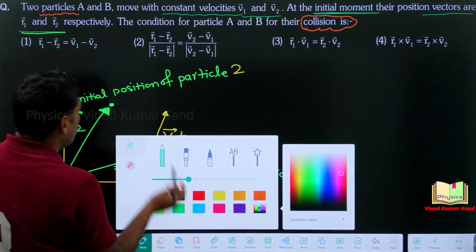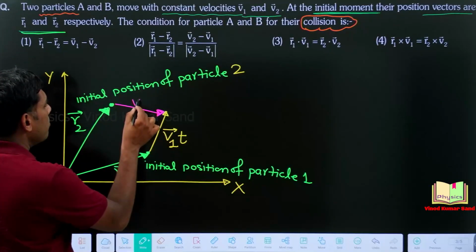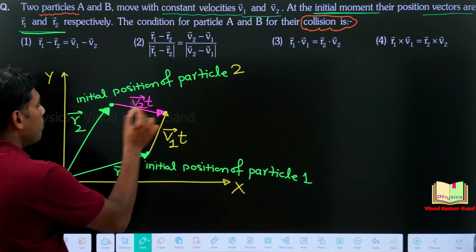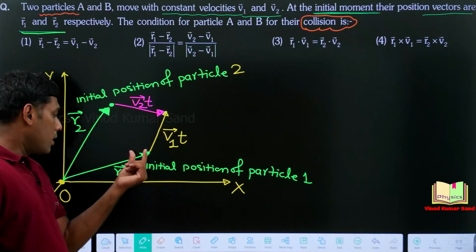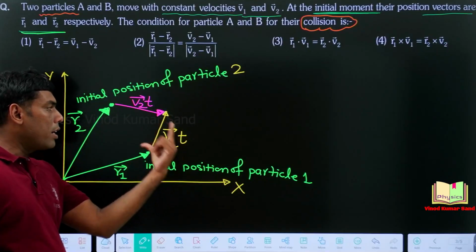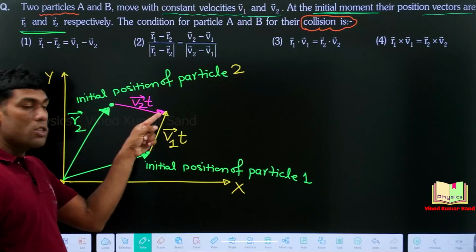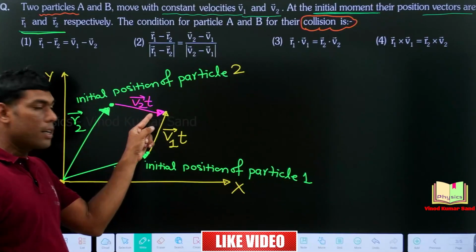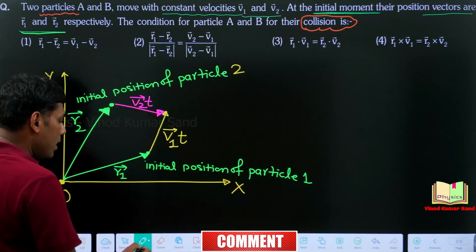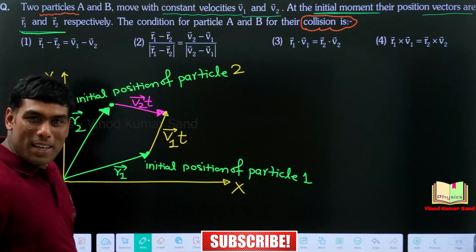It means for sure the v2t should be like this only. Then only their position will become same. The particle 1 was initially here, then it has traveled the distance v1t in time t. The particle 2 was initially here, then it has traveled the distance v2t in time t. At time t, they collide here. So their position must be same.